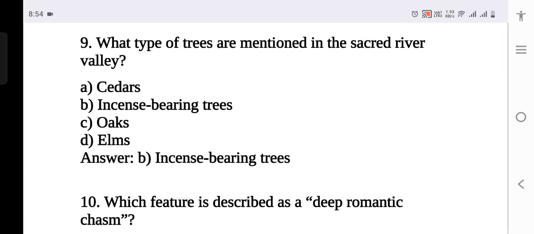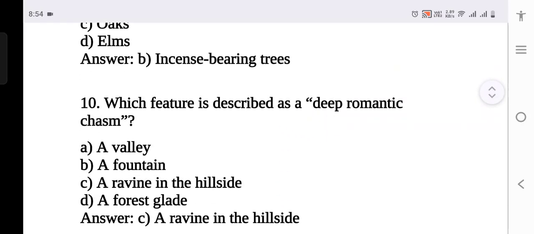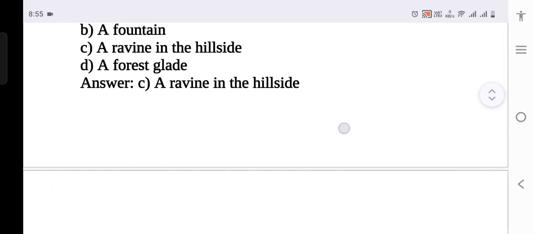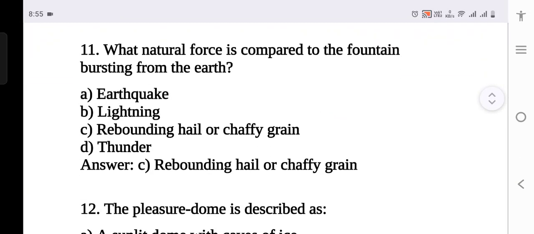Incense-bearing trees also indicate that they are a beautiful, fragrant type of trees. Which feature is described as a deep romantic chasm, a ravine in the hillside? What natural force is compared to the fountain bursting from the earth? What natural bursting? Very important: rebounding hail or chaffy grain.